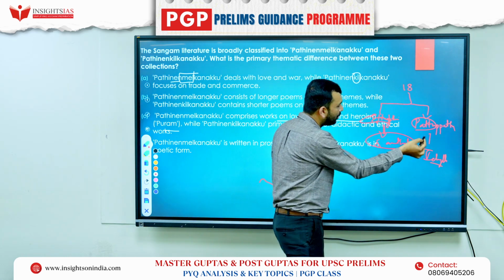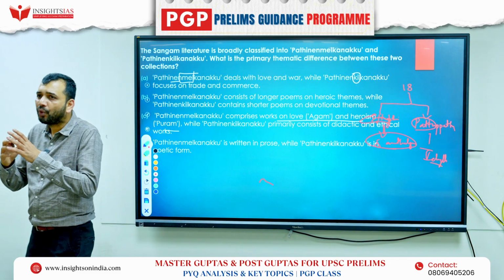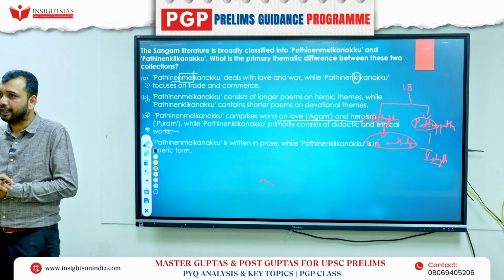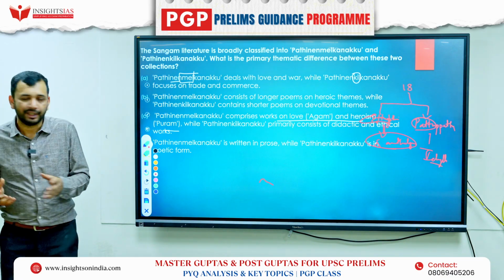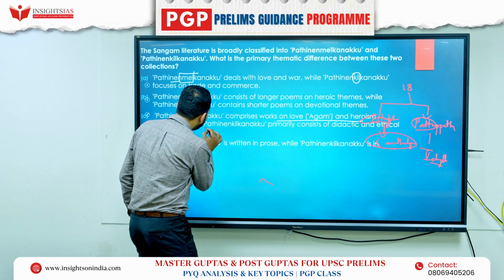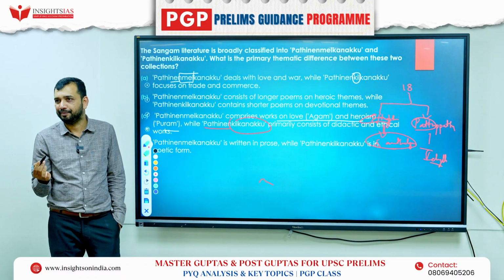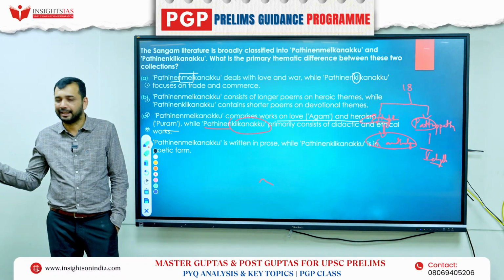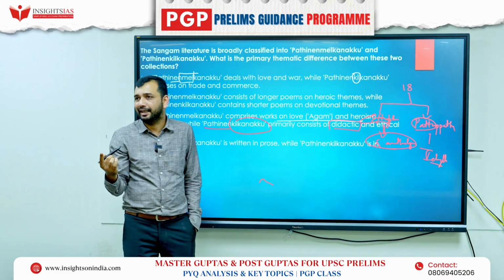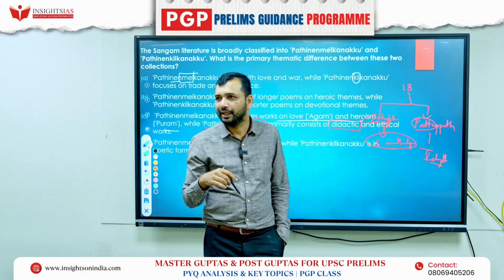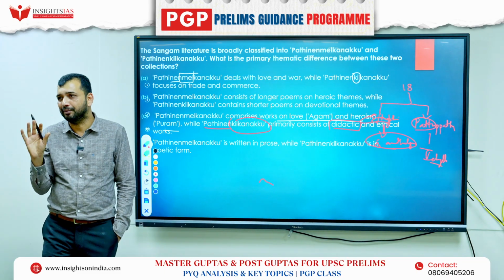Okay, so that is basically total 18, right? Here it has more of a narrative and related story. It is not about ethics, what you are supposed to do. It is not more philosophical, right? Whereas the other, Patinen Keelkanakku, is more about ethics, more didactic. That is, it consists of didactic and ethical works, right? So that is the answer. It is basically divided into two themes, right?